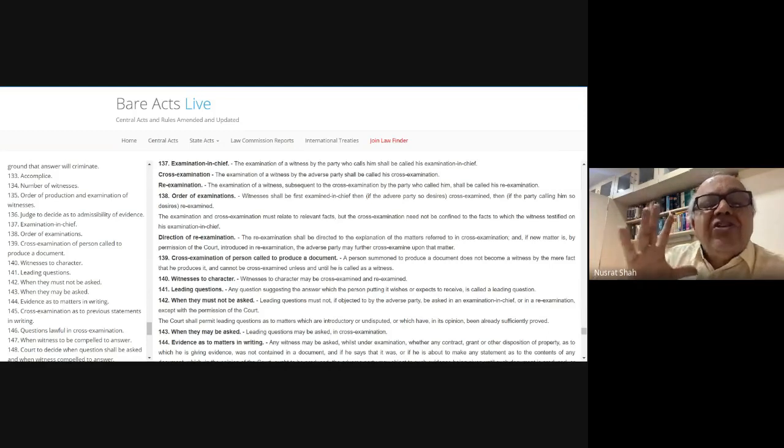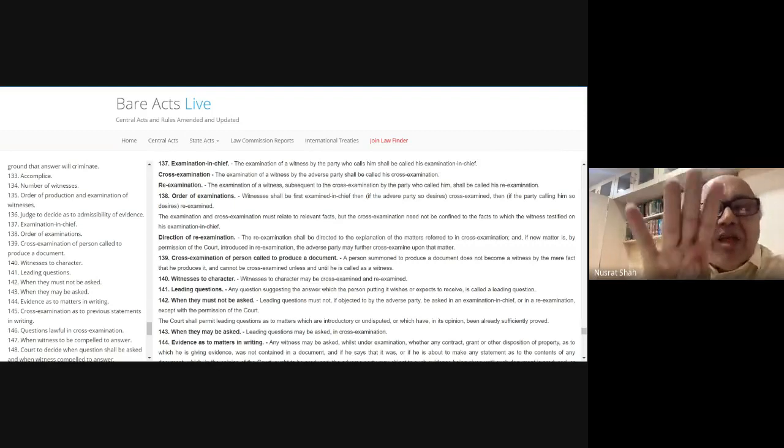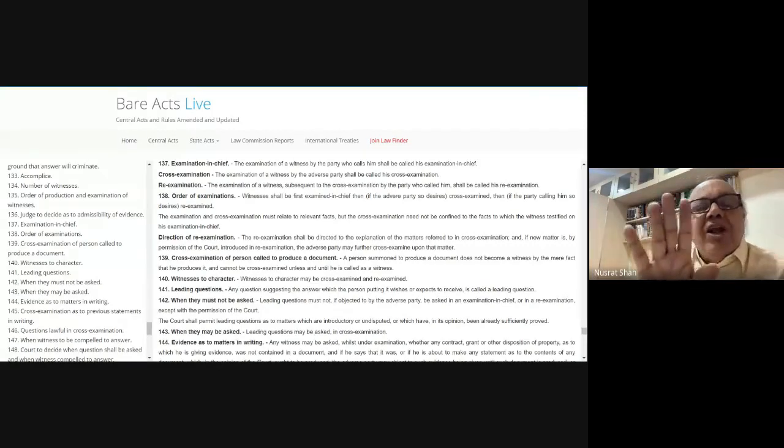So there are 4 stages in the evidence. Number 1, your examination-in-chief, then your cross-examination, then your re-examination, then the other side re-examining you. Please note that there are 4 stages contemplated from section 137 to 138 in the CPC, read with Order 18, Rule 4 CPC, and in the CrPC, section 273 onwards.